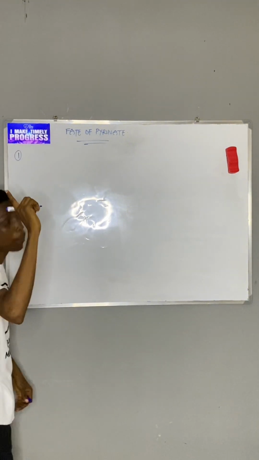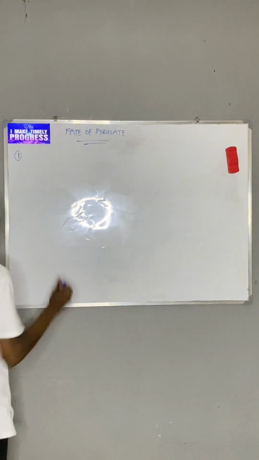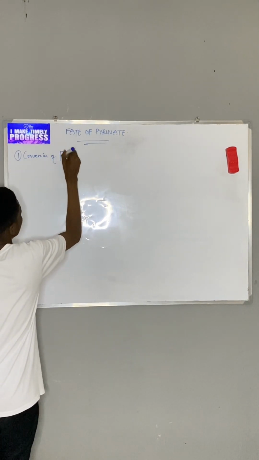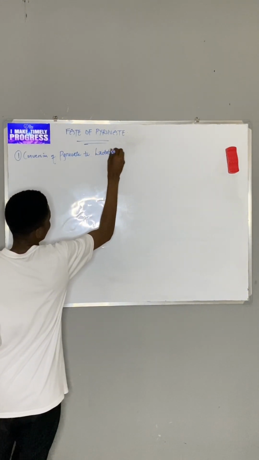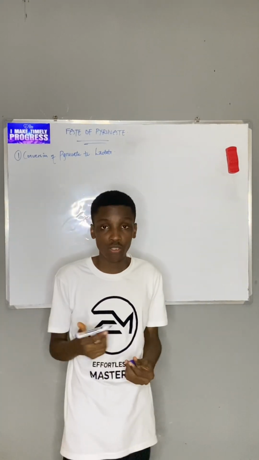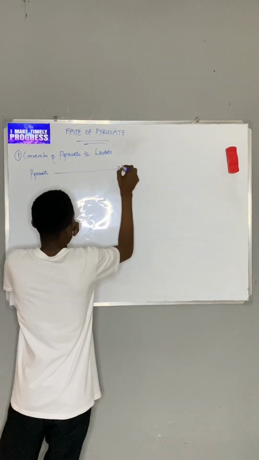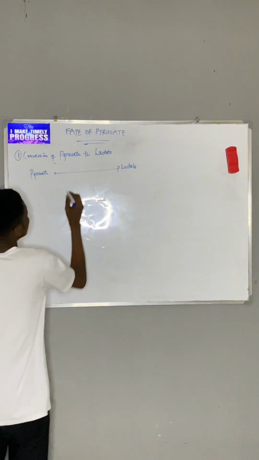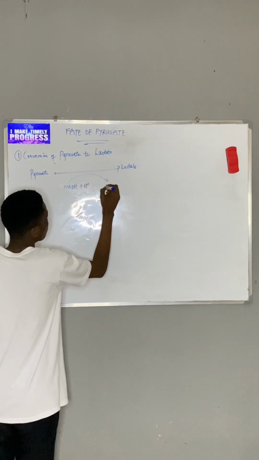So the first phase of pyruvate is in anaerobic conditions, absence of oxygen. So that will be the conversion of pyruvate to lactate. That is, in this case, lactic acid. I'm using lactate here because the hydrogen ion is usually lost, and this is in the human body, so most times it's usually lost. Pyruvate changes to lactate. And this is actually a reduction reaction. The essence of this reaction is to replenish the used up NAD+.